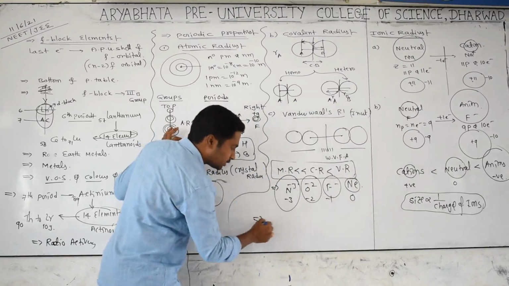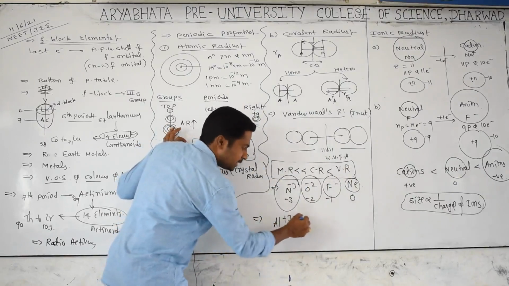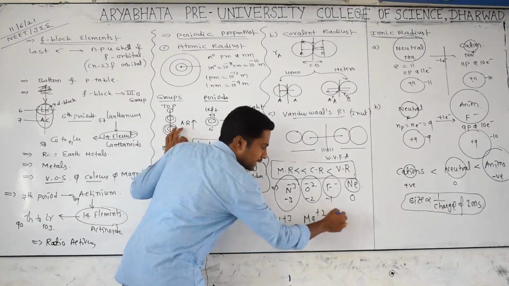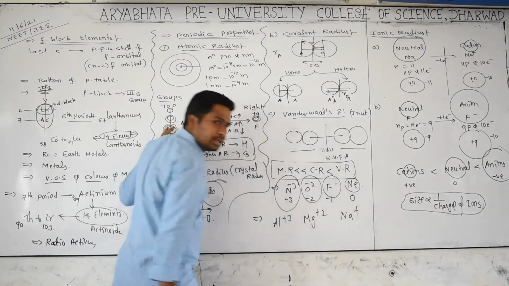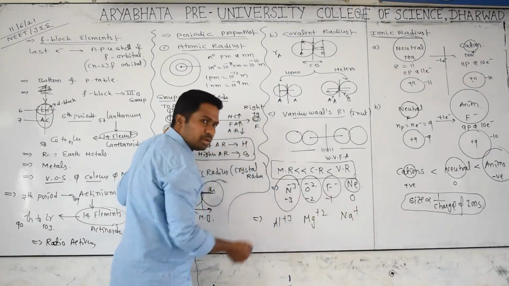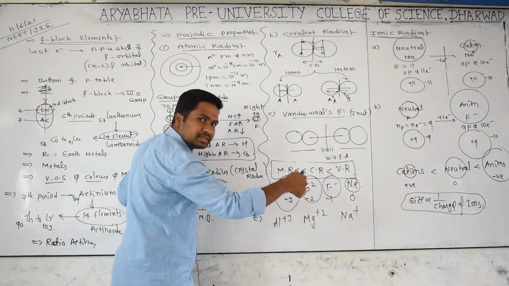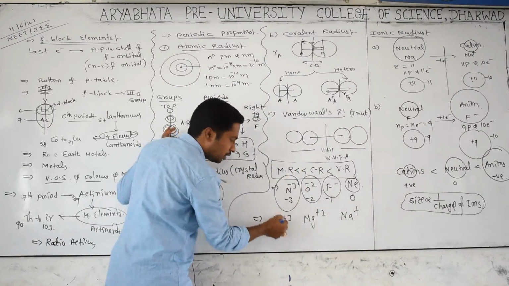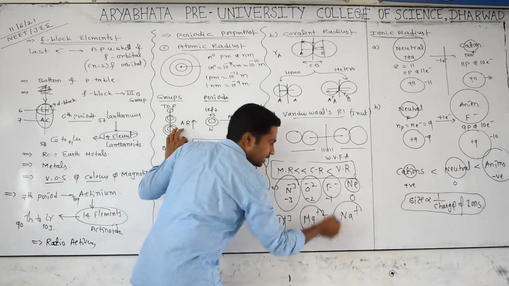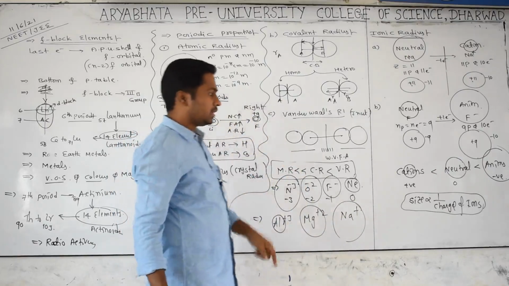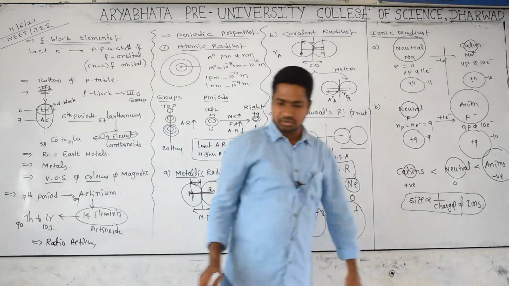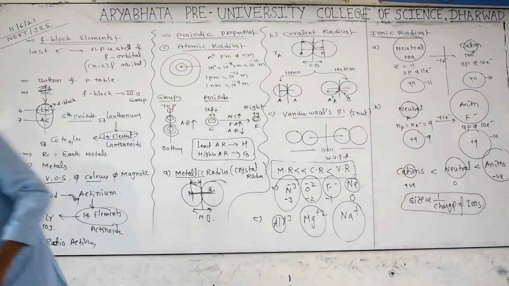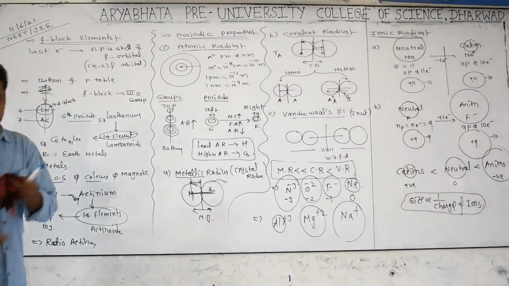Can I tell one more thing? Al plus 3, Mg plus 2 and Na plus. Yes, plus 3, plus 2, plus 1. What is happening? Charge is decreasing, size is increasing. That's why this is small, this is big, this is very big. So what is the point? The size is inversely proportional to the charge of the particles. All of you clear? Yes.